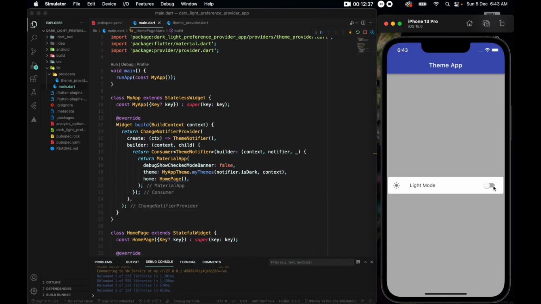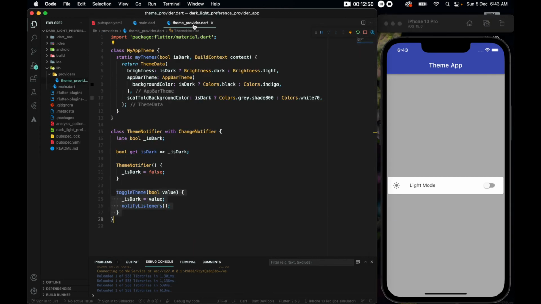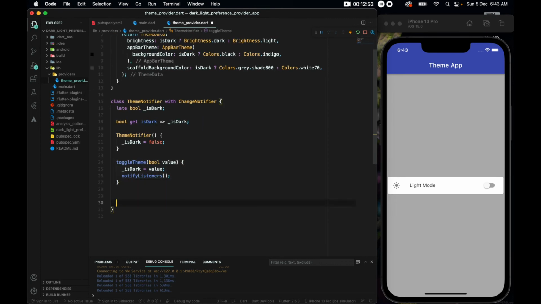So that is good and all, that we can change the theme and everything, but you will see if we close this app, we never persist the data, right? The theme will be reset to light even if we were in dark. To prevent that, let us come to ThemeProvider and let's make two new methods using shared preferences. Shared preferences is a dependency that lets us save our settings inside the device. So even if we close the app and then turn it back again, we still have everything. I'll name my first method loadFromPrefs, and this should be an async.